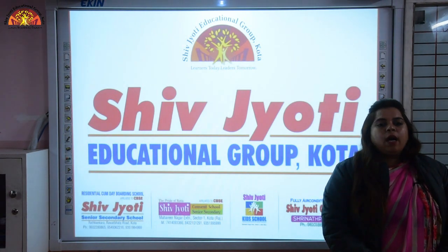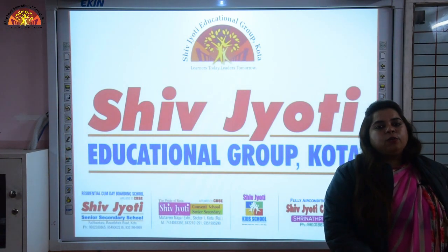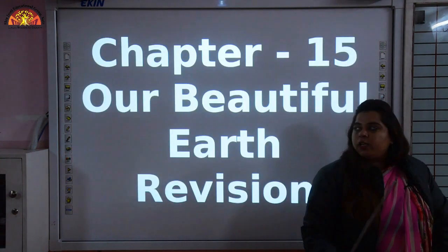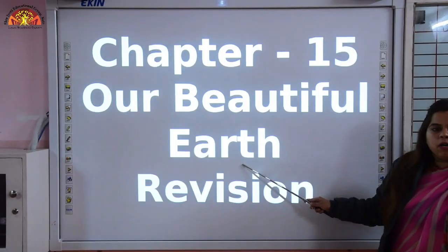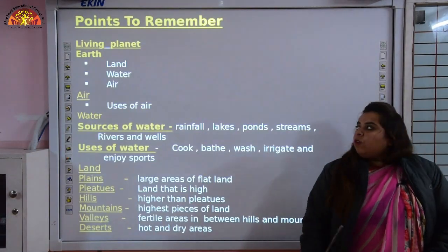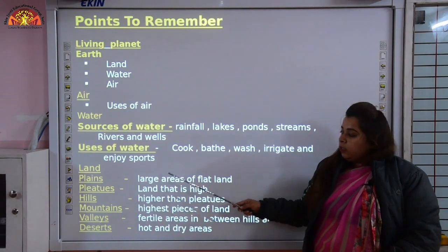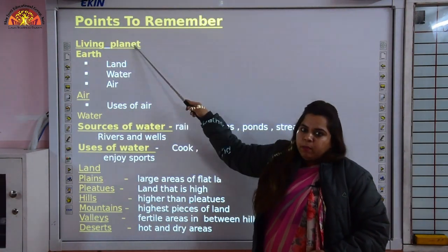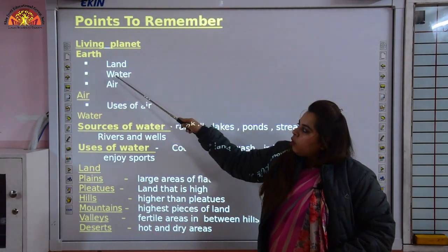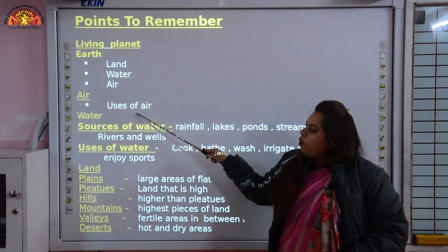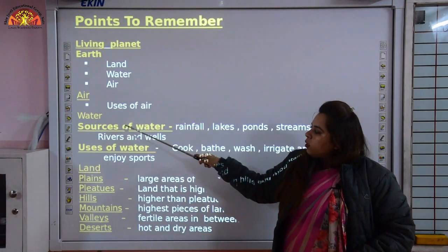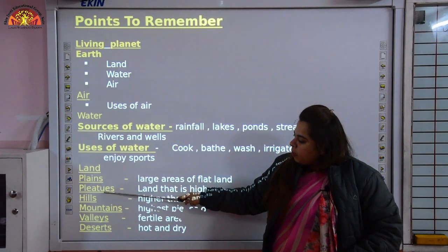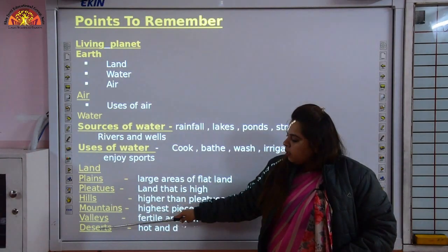Students, today I am here to teach you EVS and today we are going to revise chapter number 15. The name of the chapter is Our Beautiful Earth. Children, we have already covered these topics. Let's see through points to remember: living planet, earth, land, water, air, uses of air, water, sources of water, uses of water, land, plains, plateaus, hills, mountains, valleys and deserts.